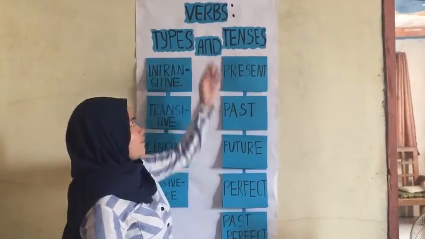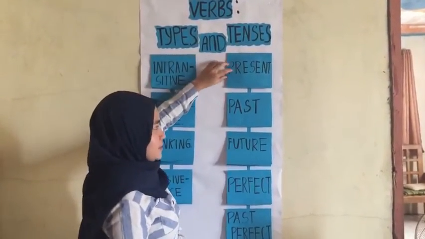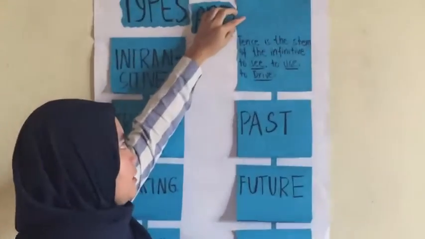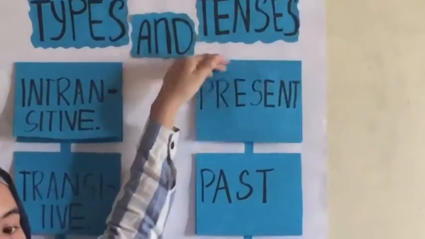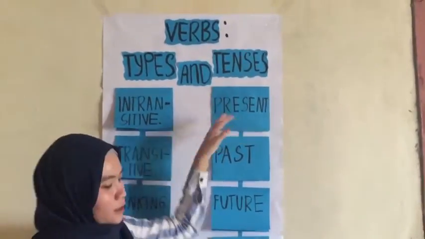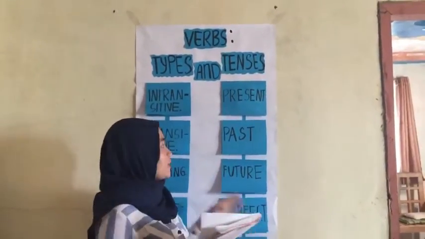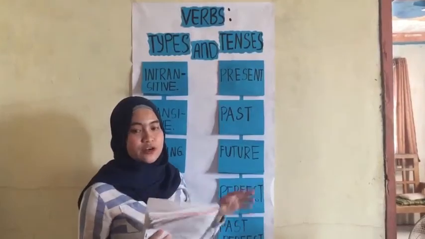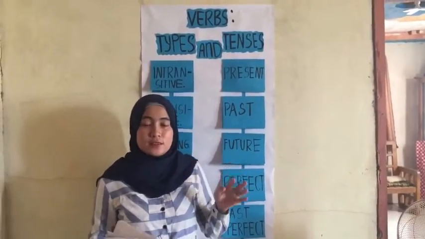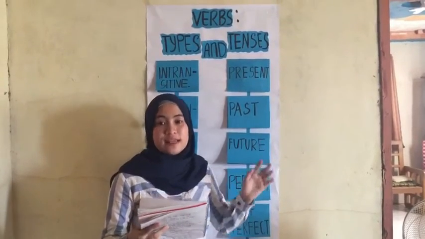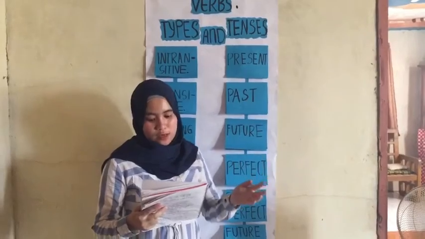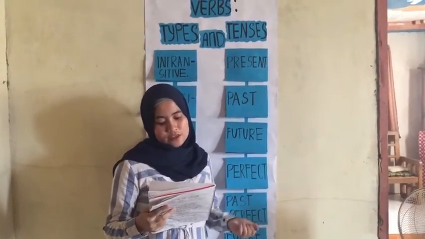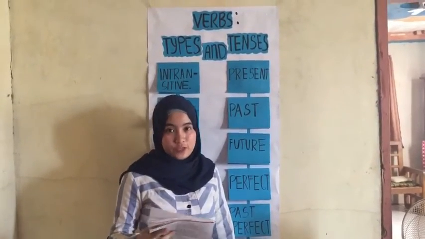Number 1 in verb tense, the present. The present tense is the stem of the infinitive: to see, to use, and to drive. Present is used to describe things that are happening right now or things that are continuous. So for instance, in present: he walks to the store. The sentence uses present tense because the word walks tells you he is in the process of getting to the store on foot now.